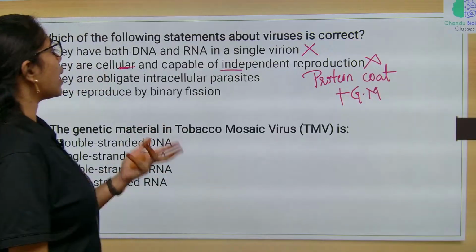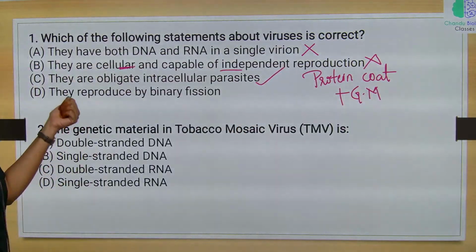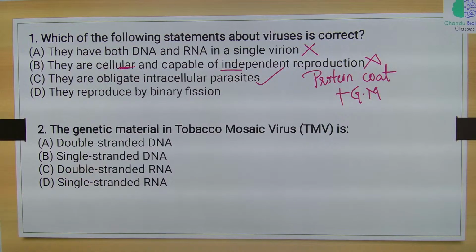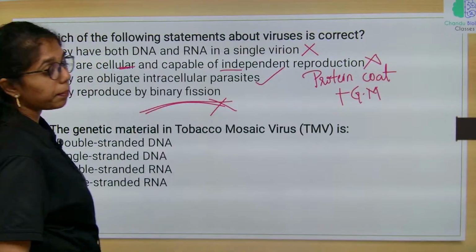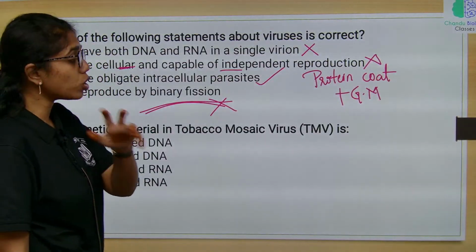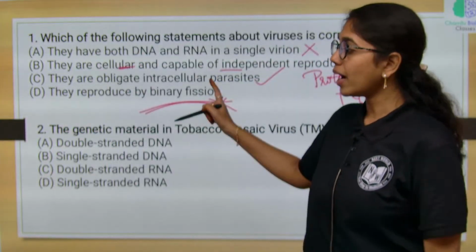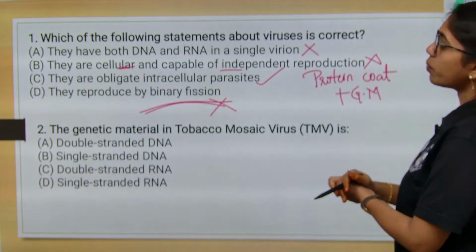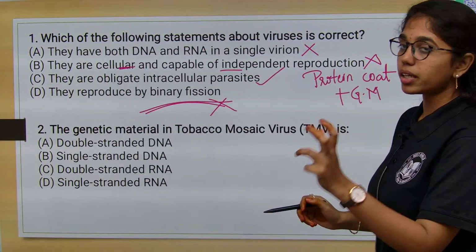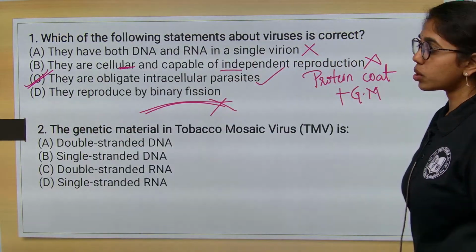And then they are obligate intracellular parasites, true, and they reproduce by binary fission. Yes, correct. They do not reproduce by binary fission. Binary fission is the most common mode of reproduction in unicellular organisms, but not virus, which is the living entity. So here, which of the following statements about virus is correct? These are the obligate intracellular parasites. Option C goes well with this question.